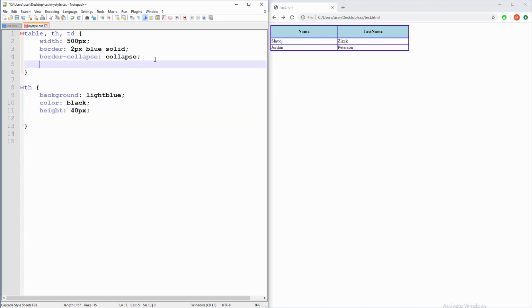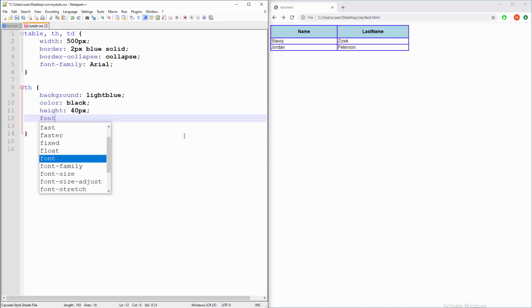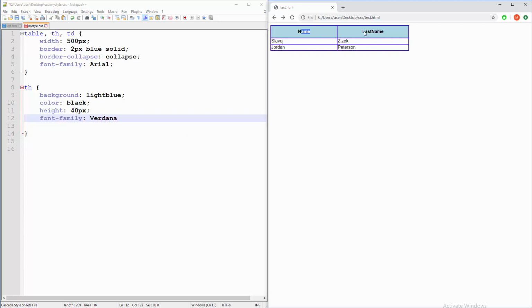Well, sure, you can say font-family, for example, Arial. And then font will be same everywhere. But you can target individual fonts. Font-family this time will be Verdana, just for first row.